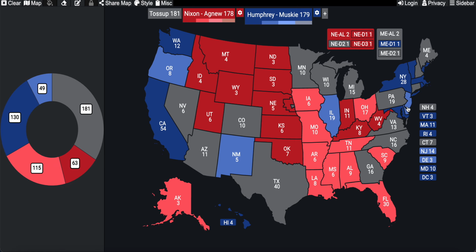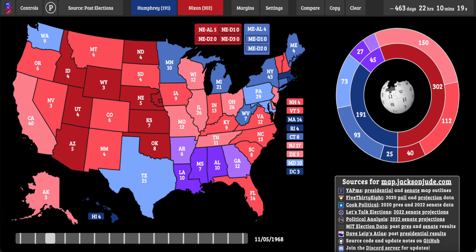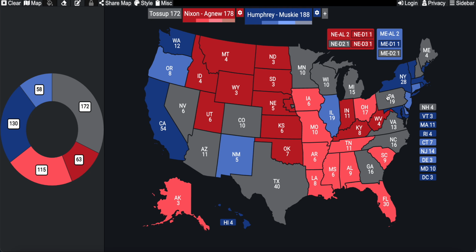Then Delaware, New Jersey, Connecticut, Maine at large, and Minnesota would probably be likely for him, and I believe that is all. So the states that aren't filled in would be considered the battleground states: Nevada, Arizona, Colorado, Texas, Wisconsin, Michigan, Pennsylvania, New Hampshire, Maine District 2, Virginia, North Carolina, and Georgia.